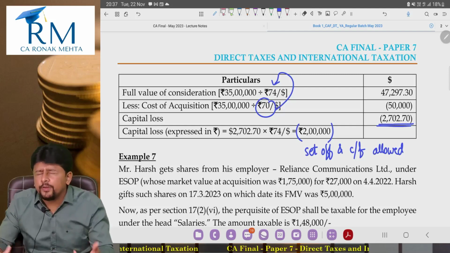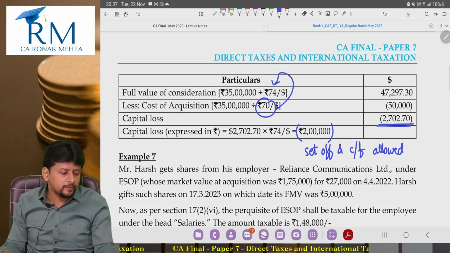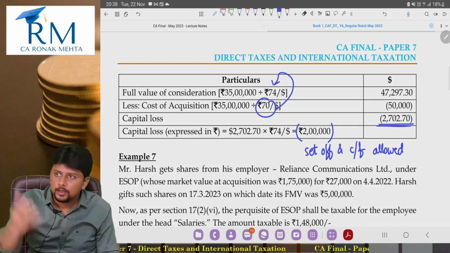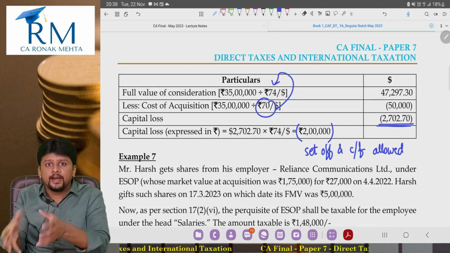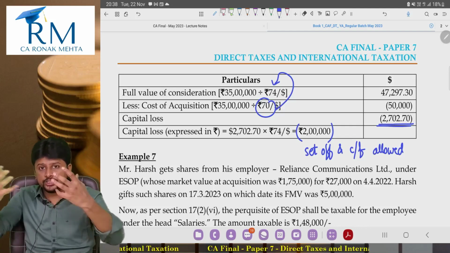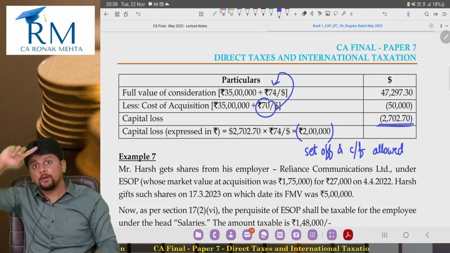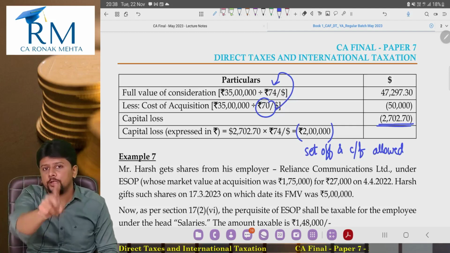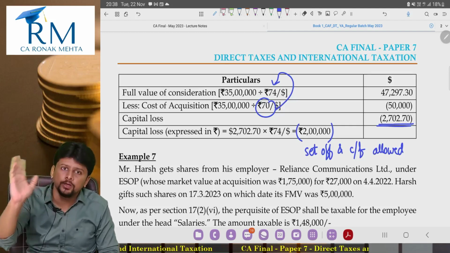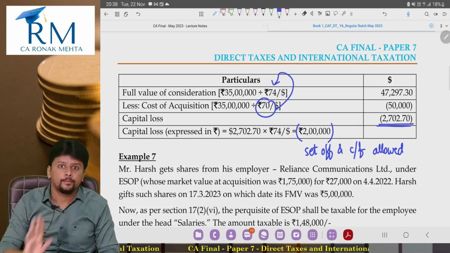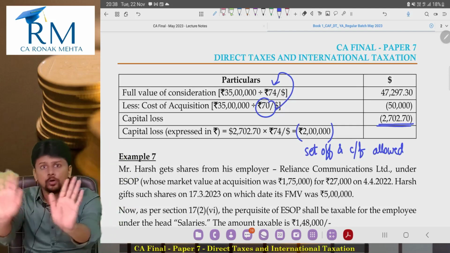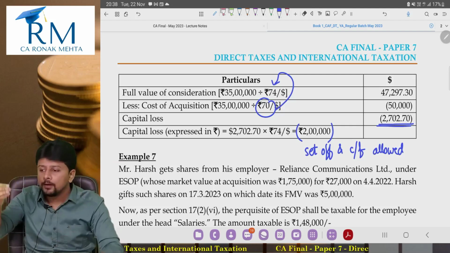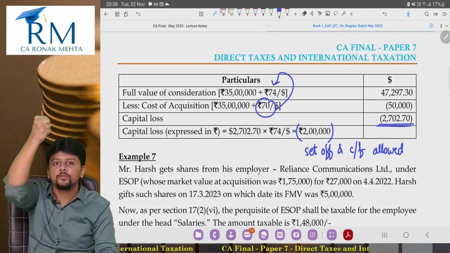It is for the benefit of non-resident, and the reason is also pretty obvious, that we are giving benefit to the non-resident. You invest into our Indian company by buying these bonds. We will get foreign exchange inflow into the country. Now at the time of redemption, if rupee depreciated, non-resident, you will have a loss calculated. Take that loss calculation, set off, carry forward, permitted. If rupee appreciated, don't worry, on that appreciation, whatever gain you had, we will not tax that gain. We will remove that amount from the full value of consideration only.